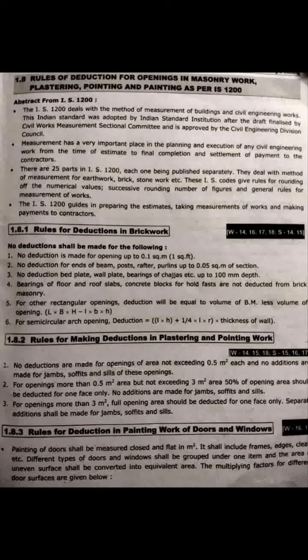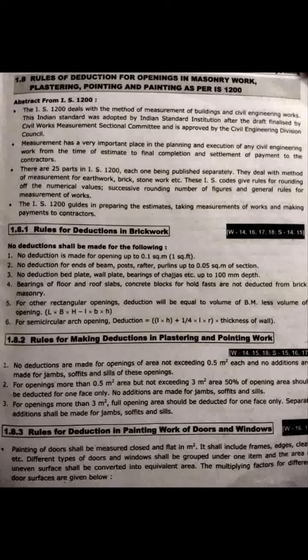For other rectangular openings, deduction will be equal to the volume of brick masonry less the volume of opening, that is L into B into H minus small l into small b into small h.